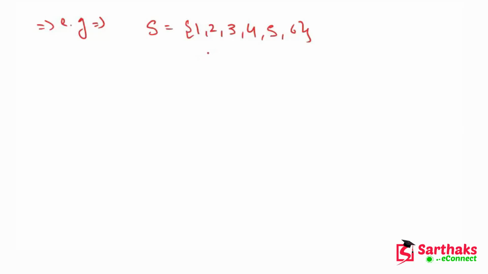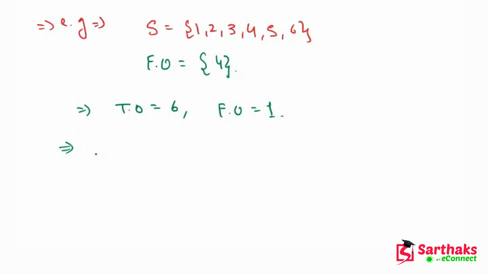In this case, what are the favorable outcomes? The favorable outcome is 4. So the total outcomes we have is 6 and favorable outcomes we have is 1, since 4 can come only once.